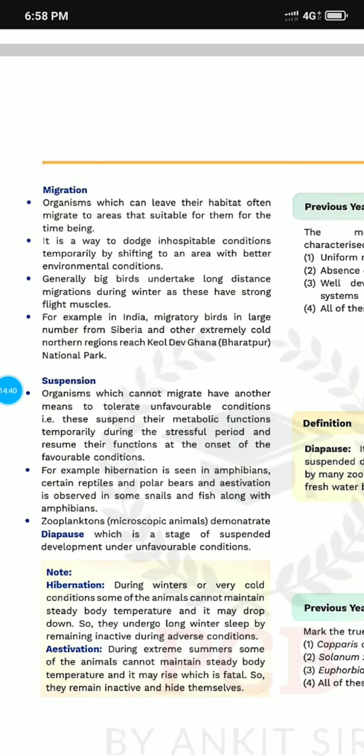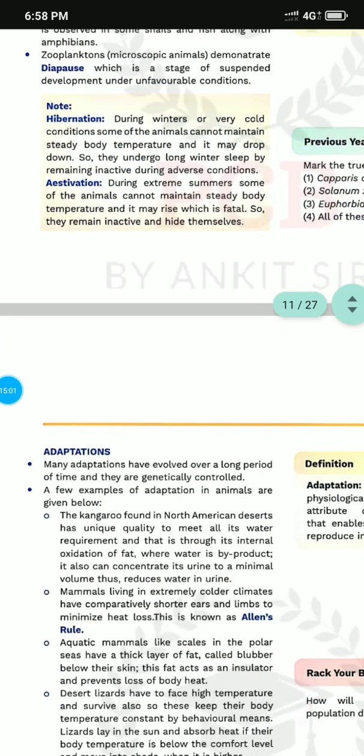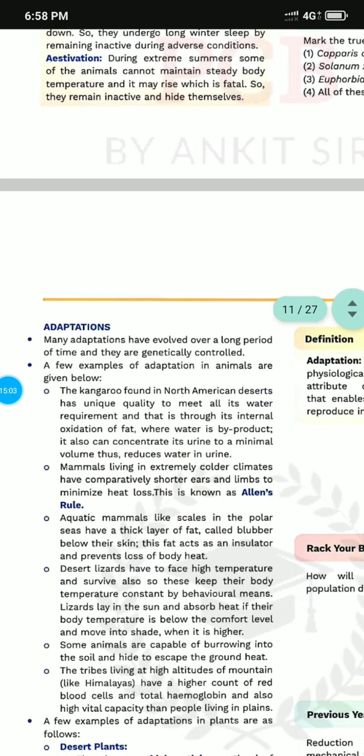Now, what is hibernation? Hibernation is during winter or very cold conditions. Some animals cannot migrate, so they undergo a long winter sleep. And aestivation is during extreme summer days, when they cannot maintain their steady body temperature, which may rise to a fatal level, so they remain inactive and hide themselves. Now, understand these things.